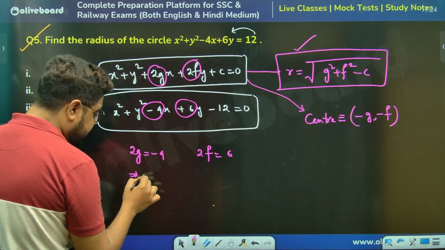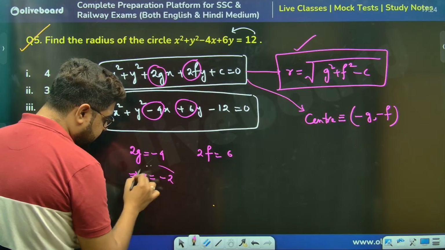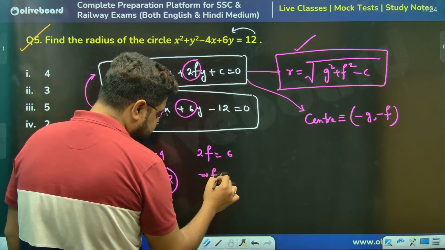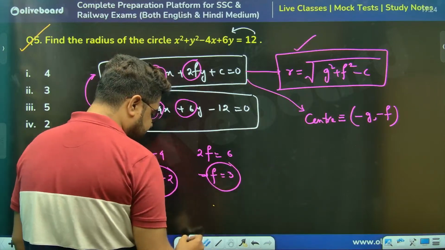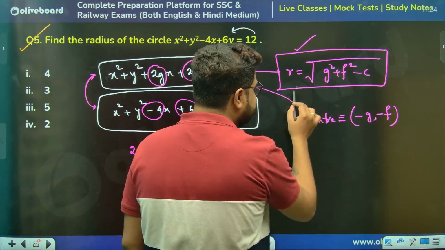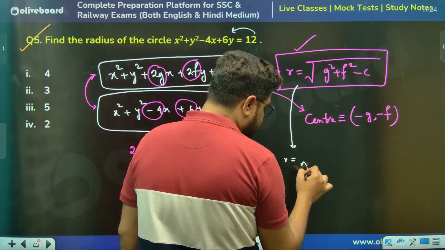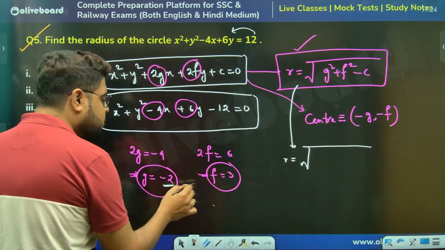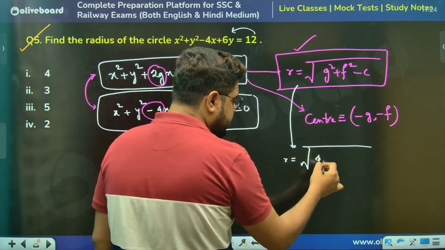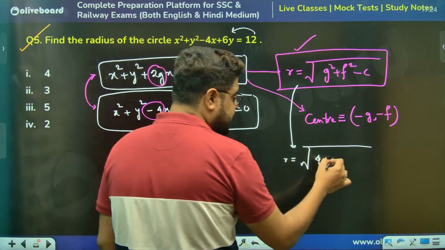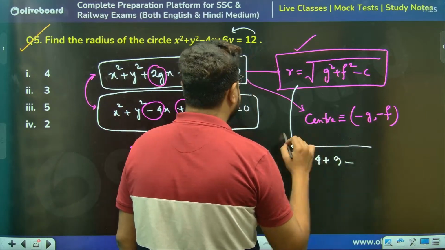So meaning that g is minus 2, f is 3. So the radius will be root over g square, minus 2 square is 4, plus f square, that is 9, minus c. C is how much?